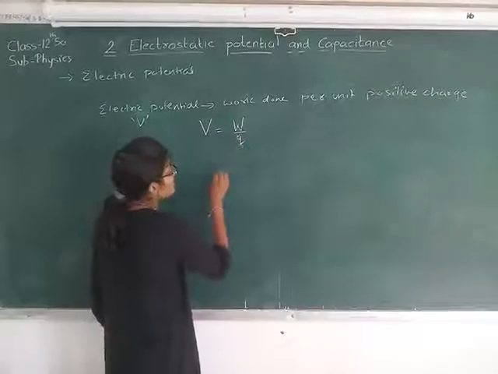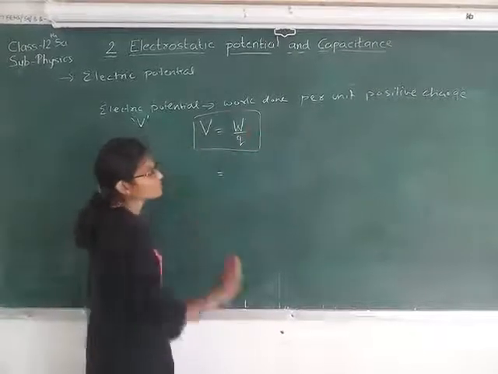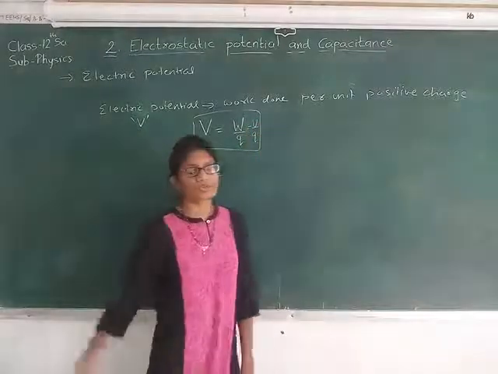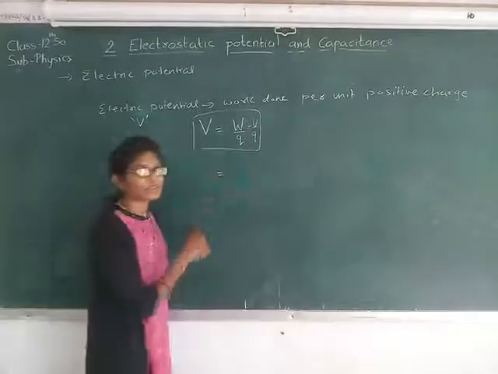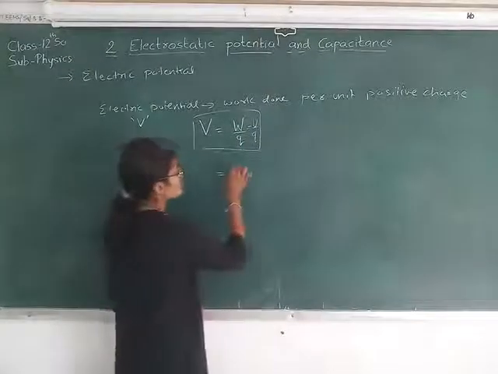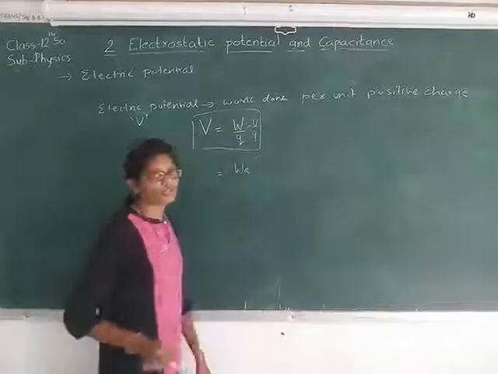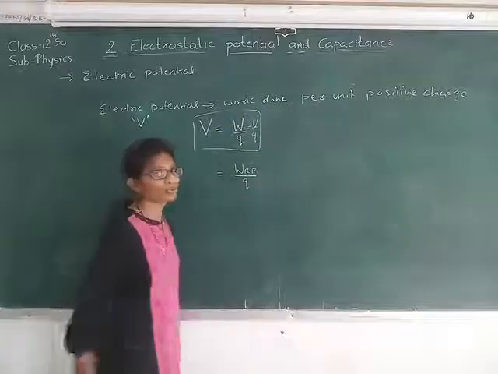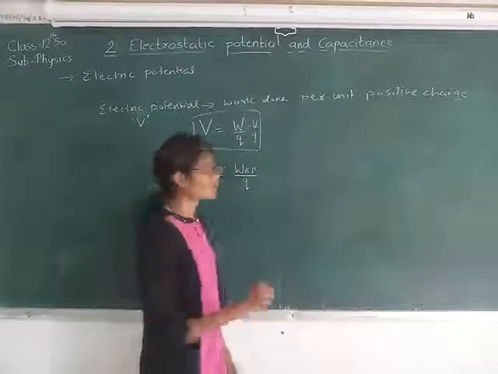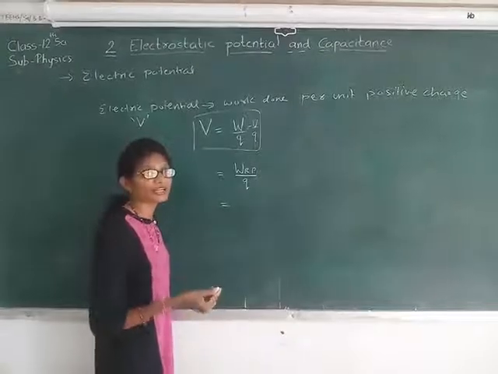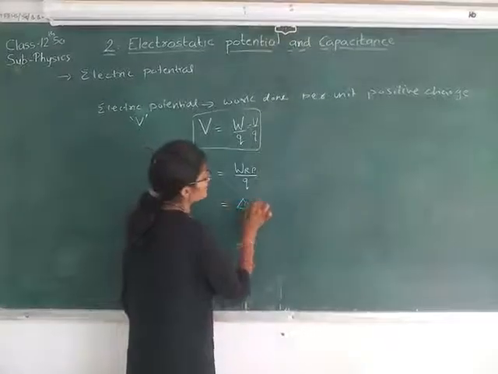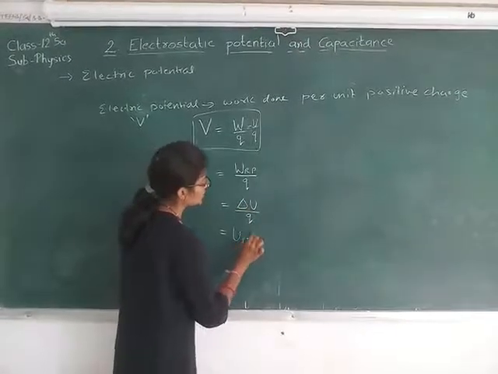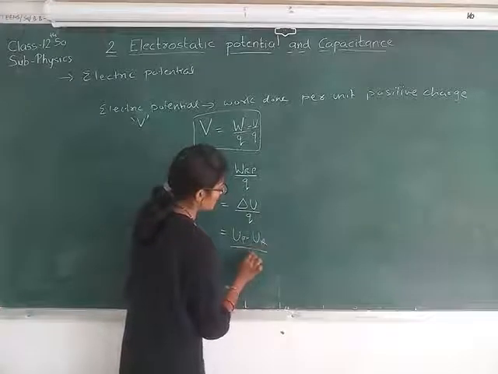Here work done, that is what? This is the general equation, V equals W by Q, or W is equal to what? That is potential energy, U by Q. In the previous topic, potential energy, what we have seen is the work done to bring the charge from point R to P, by Q. And that work done is equal to the potential energy difference, that is delta U by Q. Delta U, that is UP minus UR by Q.